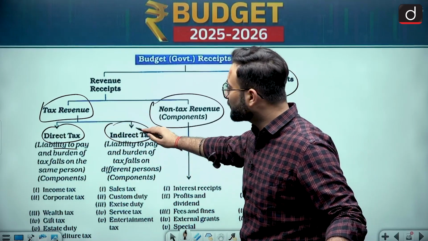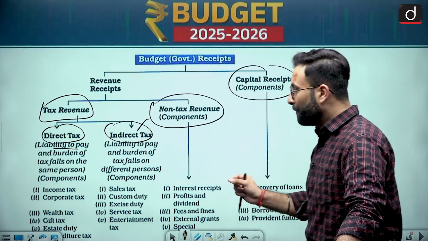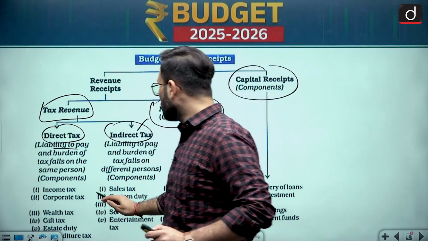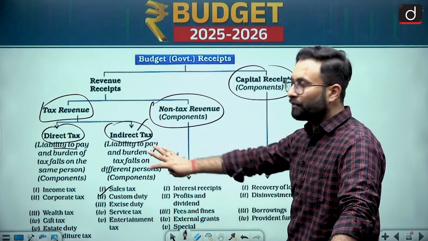Coming to the indirect tax, the liability to pay and the burden of the tax fall on different persons. So here you can see when you are talking about the sales tax, custom duty, excise duty, service tax, etc., these are basically part of your indirect taxes.